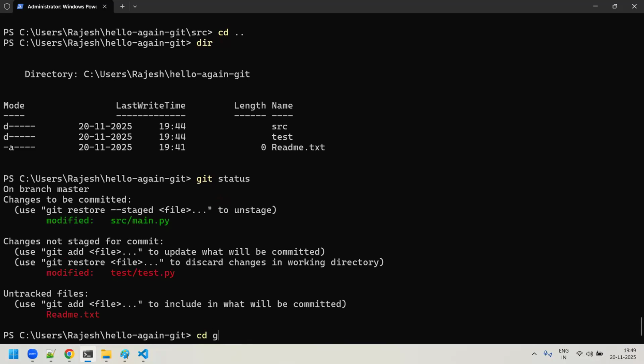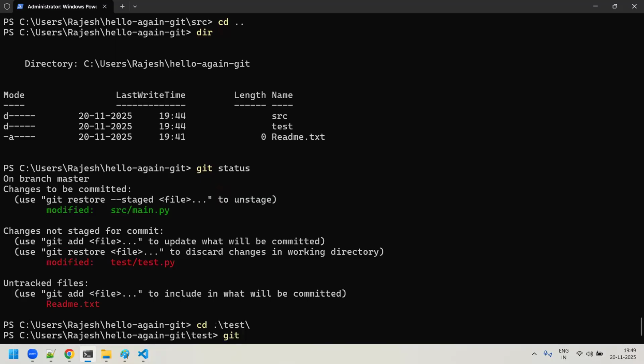Now assume you go inside the test folder. Here also you can do a git add dot, so that only this file test.py, which is under modified, will be moved to the staging area. But you say, okay, I'm sitting here, Rajesh, but I want to move everything, whether this file or that file, even the tracked and untracked, everything into the staging area. In that case, we use the git add command with the hyphen capital A option.